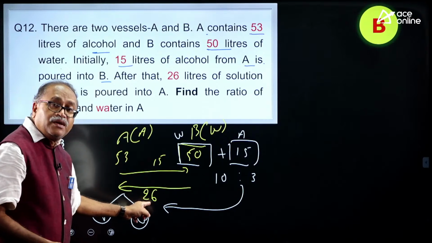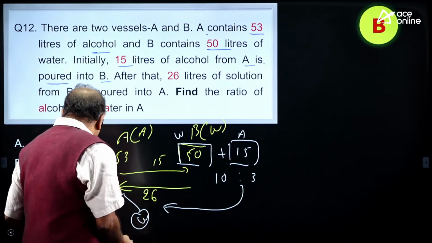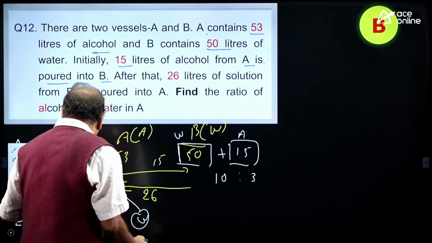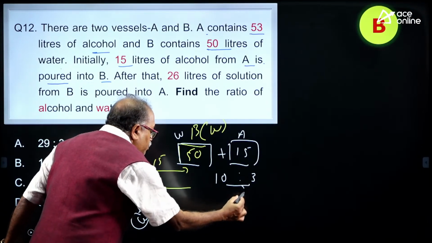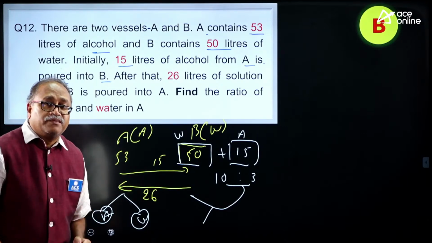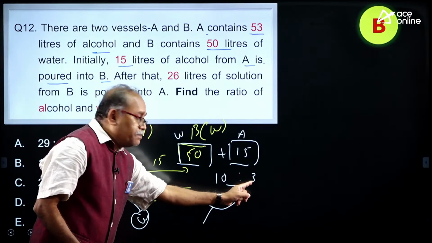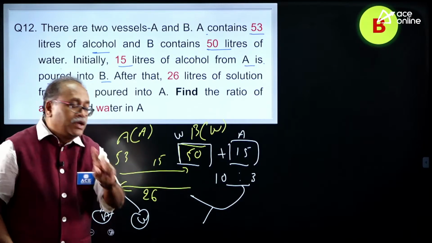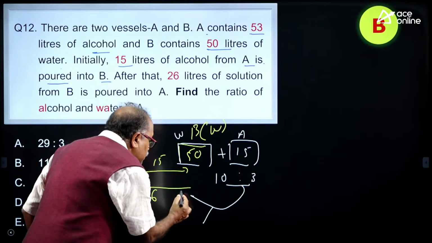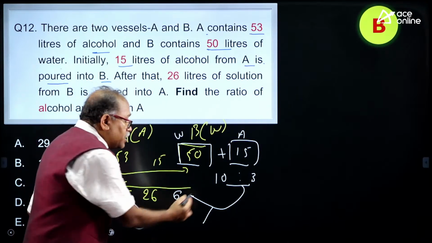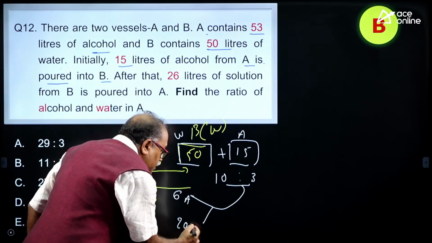So when you are bringing 26 liters, in this 26 liters how much will be alcohol and how much will be water? Alcohol will be 3 parts. So 26 divided by 13 is 2. So 2 into 3, that is 6 liters is alcohol, and 10 into 2, 20 liters is water.